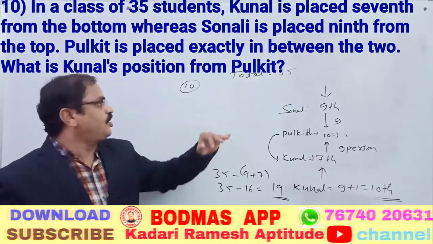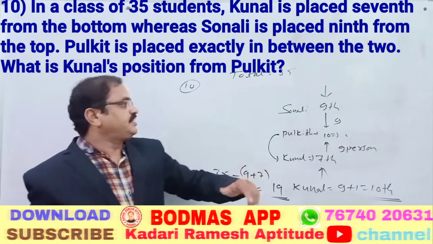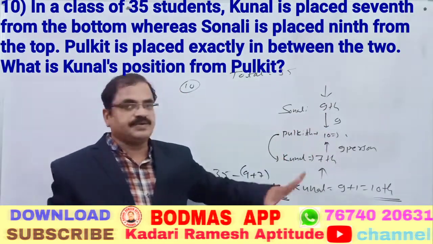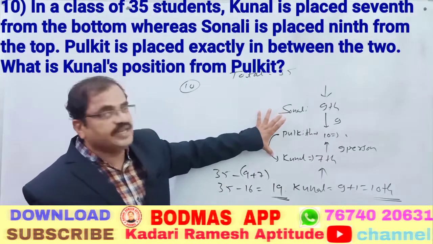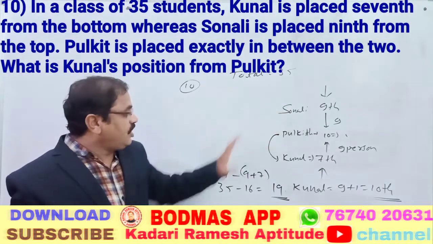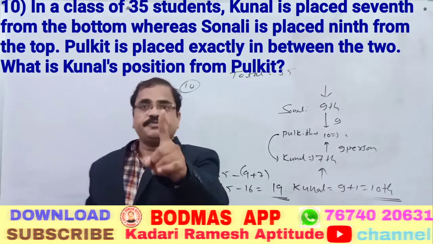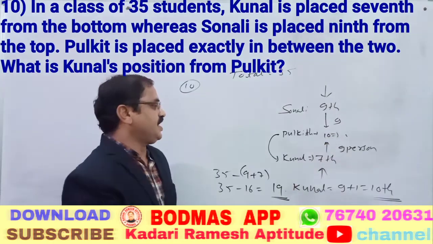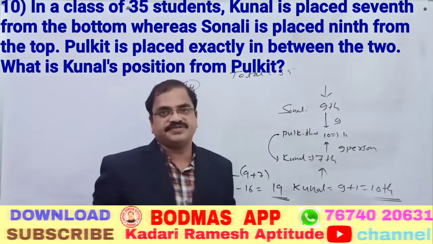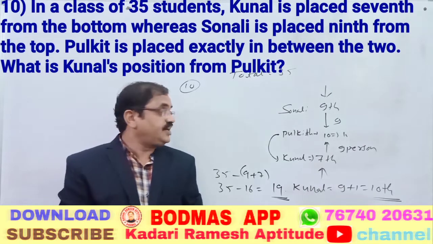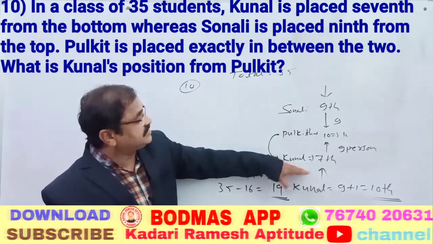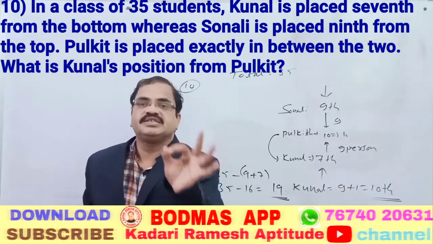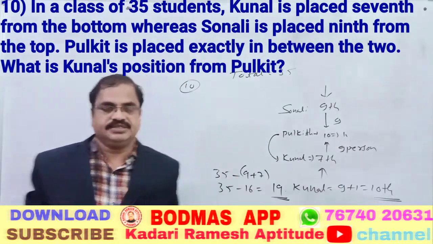First of all, you have to understand how much strength is there here? 35. From 35, Sonali is the 9th, Kunal is the 7th. So 9 plus 7, 16, if you subtract it, we get how many persons are there between Sonali and Kunal. 19 persons are there. When we subtract, this will be 9, this will be 9, and this is the Pulkit. 9 plus 9 is 18, plus 1 is 19. What is the question? What is Kunal's position from the Pulkit? These 9 persons are there. Kunal's position also we have to add, 9 plus 1, 10th is the right answer.